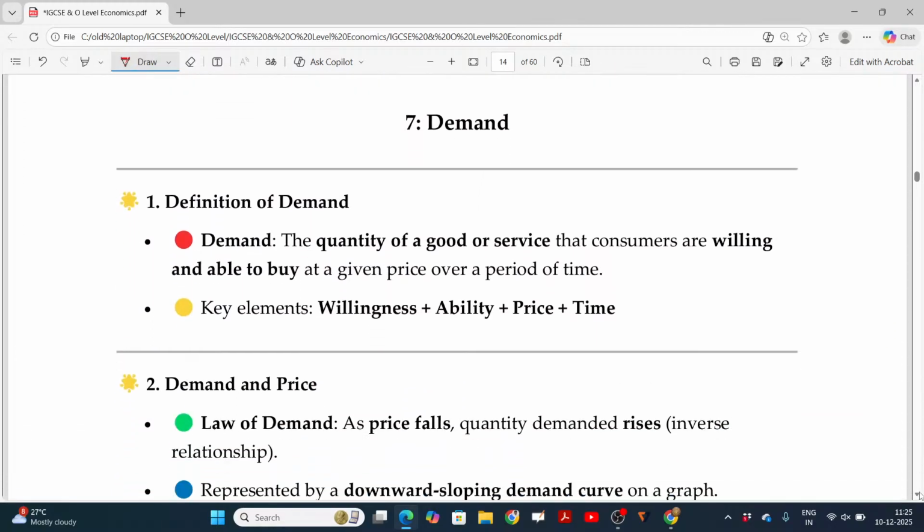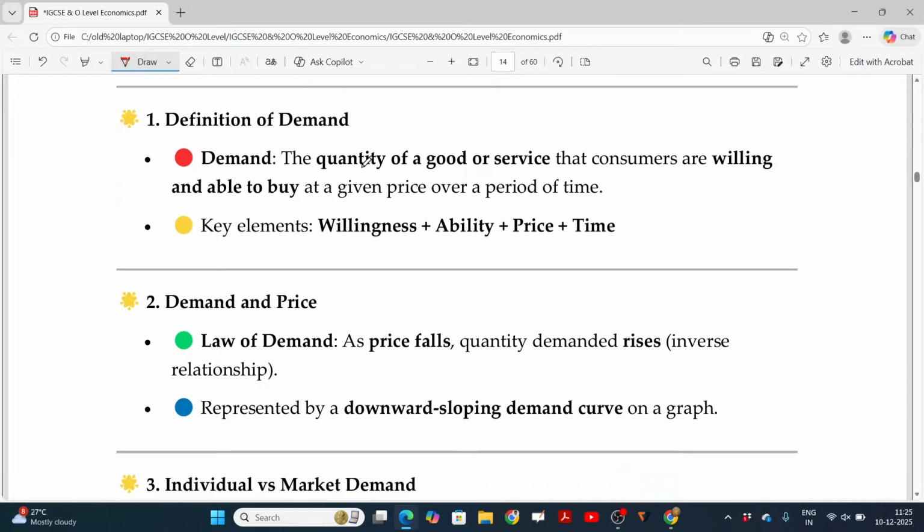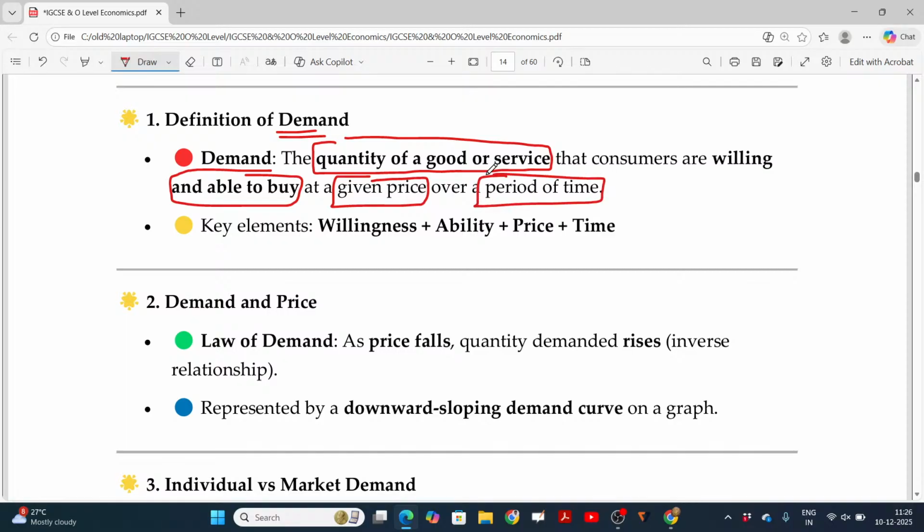Now, demand. Let's start with the demand concept. Demand is nothing but the quantity of goods or services demanded that consumers are willing and able to buy at a given price over a period of time. These are the components. So the key elements are willingness to purchase, and not only willingness, they need to have the amount to pay, the ability to purchase. The price also matters, and time also matters, all four being the key elements here.